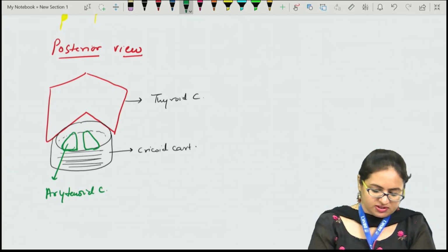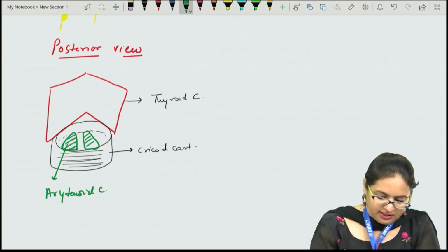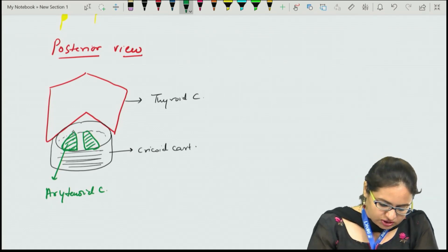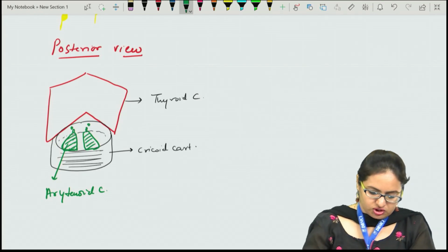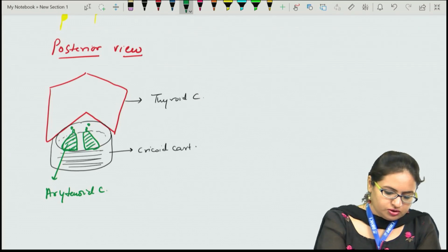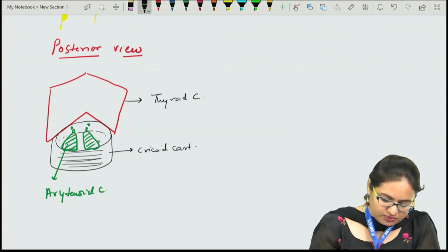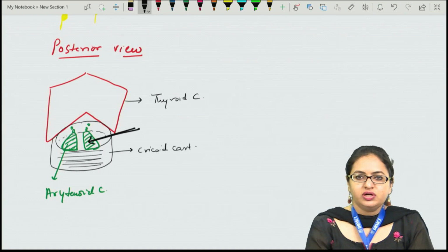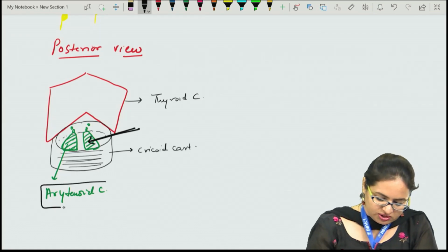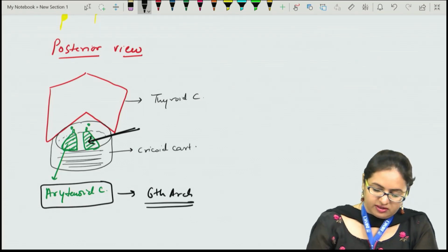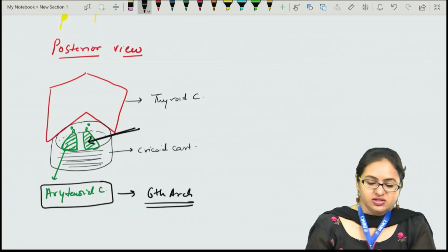So the arytenoid cartilage can be viewed from the posterior side only, and it is lying above the posterior arch of this cricoid cartilage. Just near the apex of the arytenoid cartilage, we are having two other cartilages, that is corniculate and the cuneiform. So therefore in this picture, the arrow is being marked over the arytenoid, and as we have discussed earlier, the various derivatives of different arches, the arytenoid cartilage is arising from the 6th arch, and therefore the answer for this question is 6th pharyngeal arch, that is D.